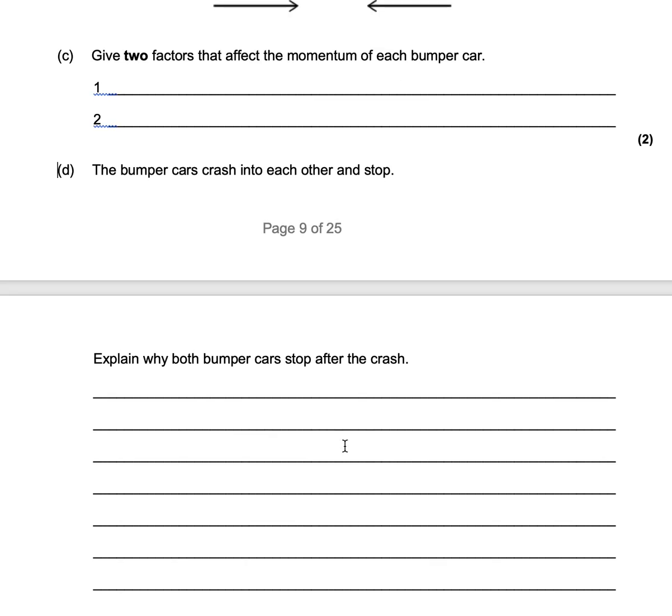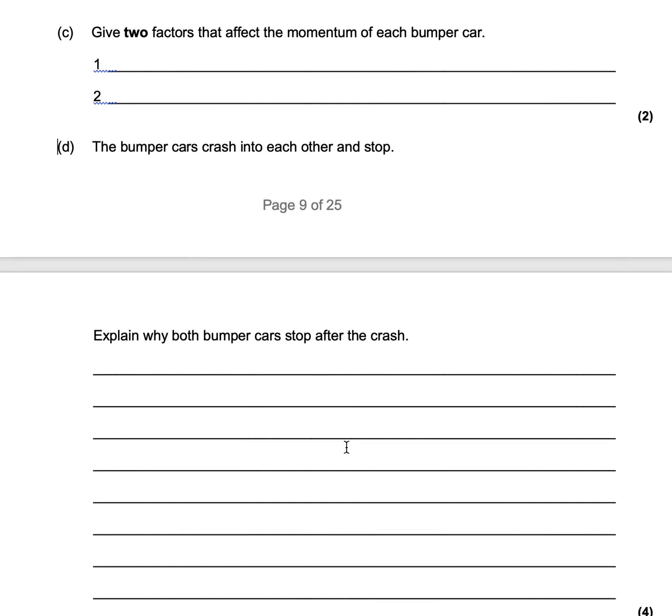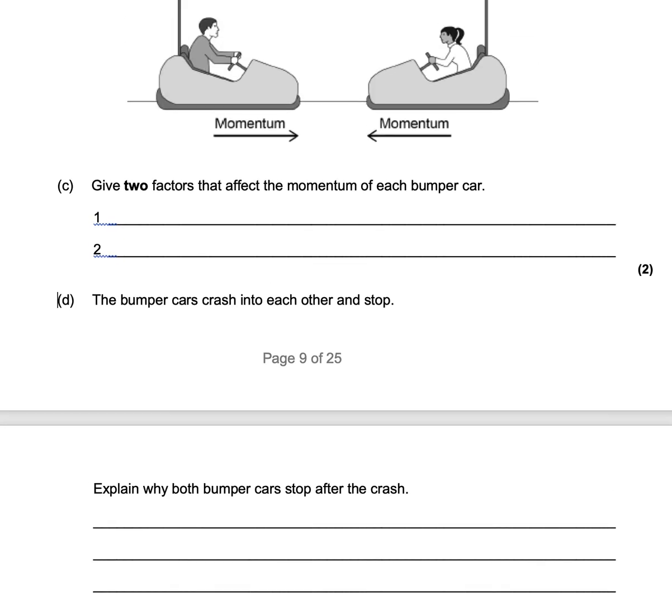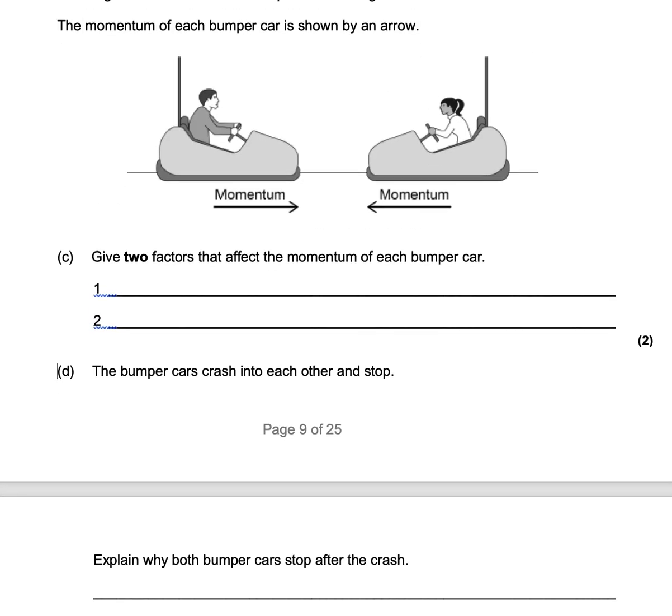Now we get on to the tricky bit of the question. The bumper cars crash into each other and stop. Explain why both bumper cars stop after the crash. Now the question hasn't cued you to think specifically about conservation of momentum, but because it's already talked about momentum, you should be able to work that out. So they crash into each other and stop. Explain why.